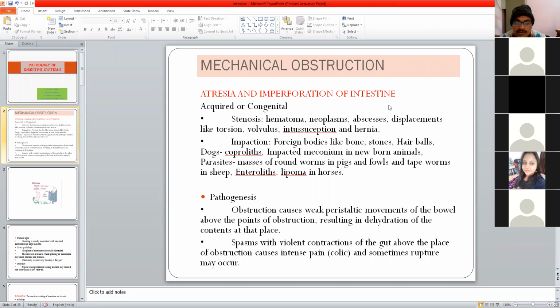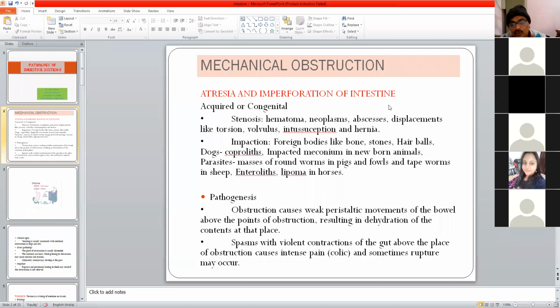Also large hair balls or coprolith, lith meaning a stone. When you hear the term lith as a suffix, it indicates a stone, and copro means fecal material. So some cake-like fecal material almost appearing like a stone can also lead to impaction.